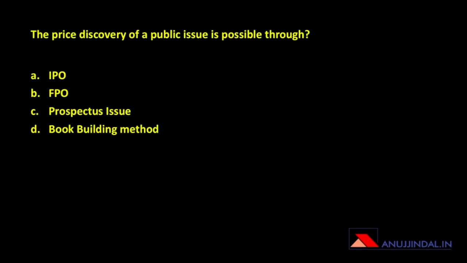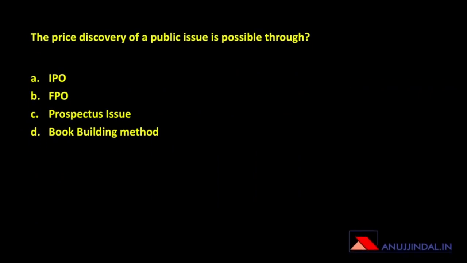The next question is, the price discovery of a public issue is possible through what all things? Price discovery. In an initial public offer or follow-on public offer, you are not actually discovering the price. You are offering a price at which the investor can invest in your shares, and the investor decides whether to do it or not.